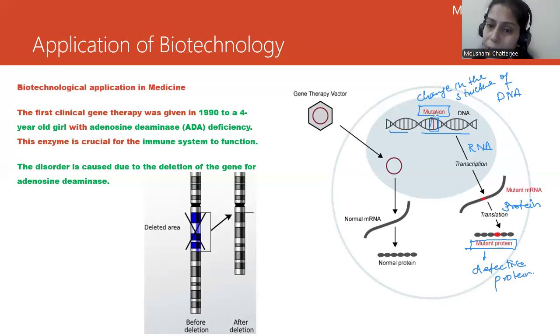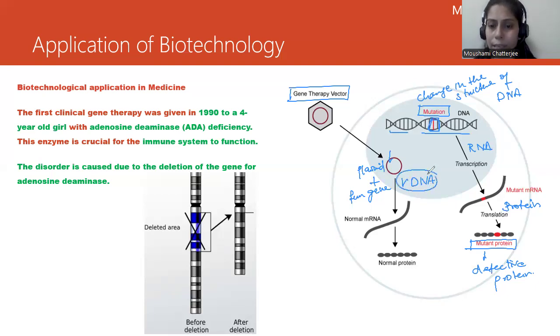We have found out that this particular gene is a problem. This has undergone mutation. We will have to change this, and we will utilize a foreign gene externally, which is functional. We will use a gene therapy vector over here. Any kind of vector can be used, a retrovirus, depending on whether it is plants or animals. We will use a vector, and then a corrective gene will be inserted into the plasmid of that vector. This is the plasmid, and the functional gene will be utilized, and we have got a recombinant DNA.